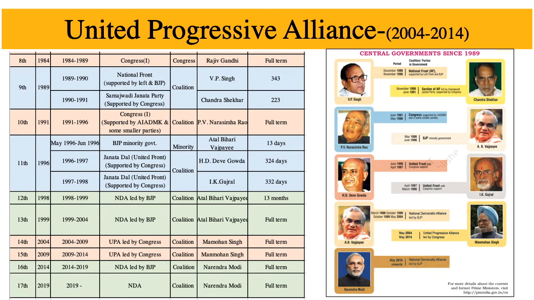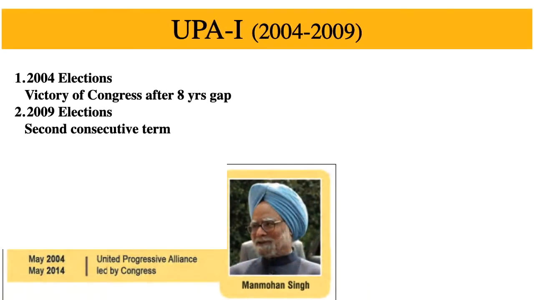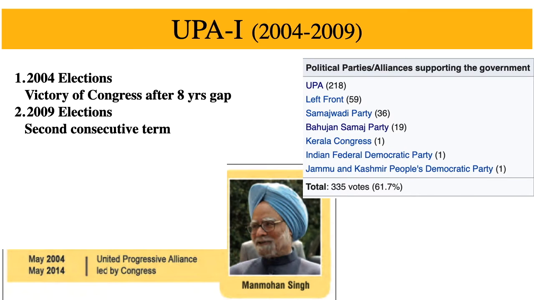Next, we have the United Progressive Alliance, here the 1 and 2. After the completion of Vajpayee's government, fresh elections for the 14th Lok Sabha were held in 2004. Congress, after 8 years of gap, could come back to power with its alliance, the UPA or the United Progressive Alliance, which was led by Congress and formed after the 2004 general election. With external support from the parties which you can see in the picture, such as the Left Front, Samajwadi Party, etc., it formed the government.